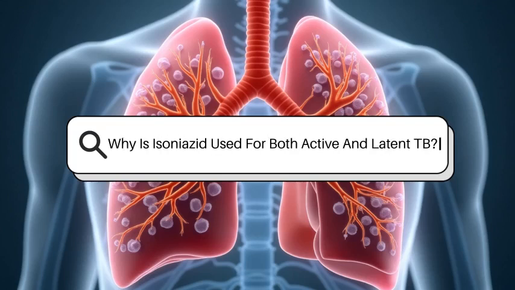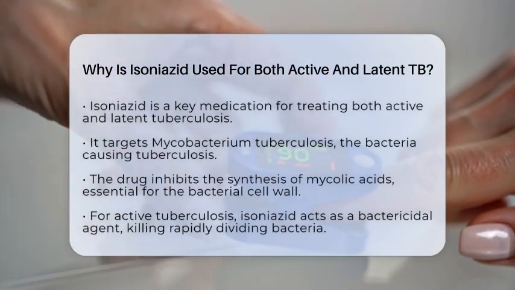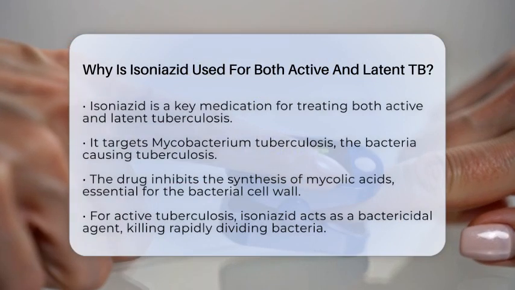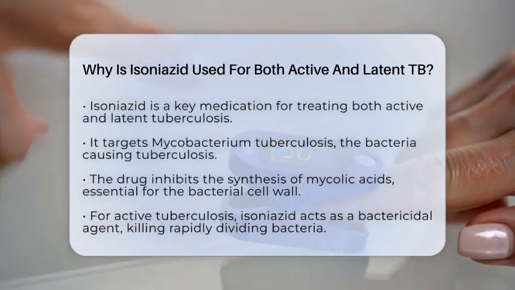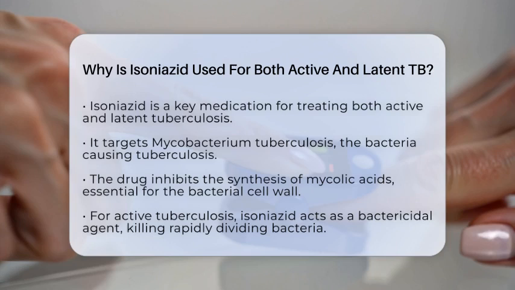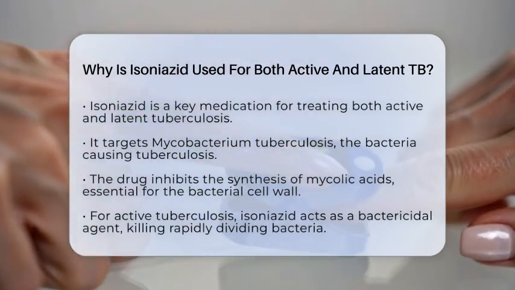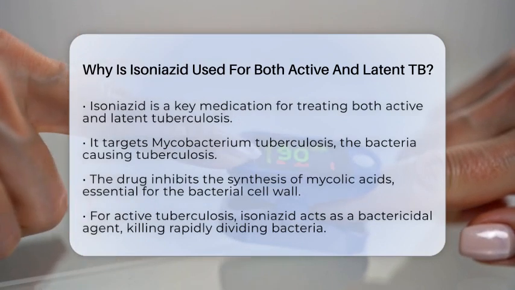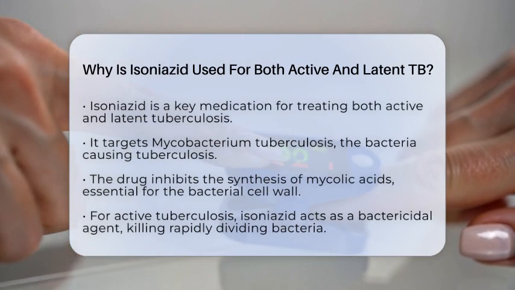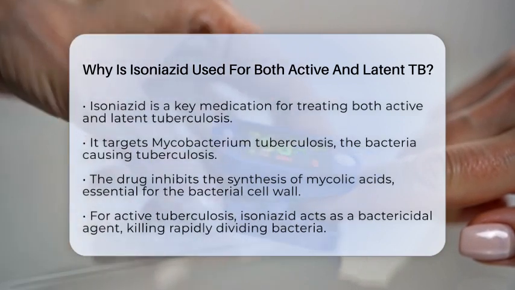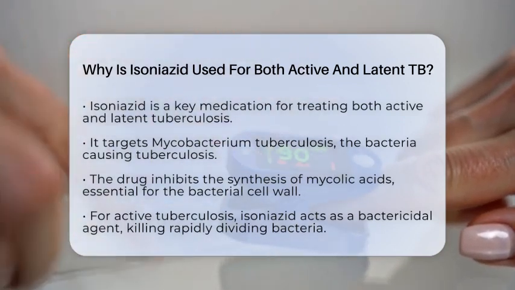Why is isoniazid used for both active and latent TB? Have you ever wondered why isoniazid is a go-to medication for both active and latent tuberculosis? Let's dive into the details. Isoniazid is effective because it specifically targets the bacteria responsible for tuberculosis, known as Mycobacterium tuberculosis. It does this by inhibiting the synthesis of mycolic acids, which are crucial components of the bacterial cell wall.